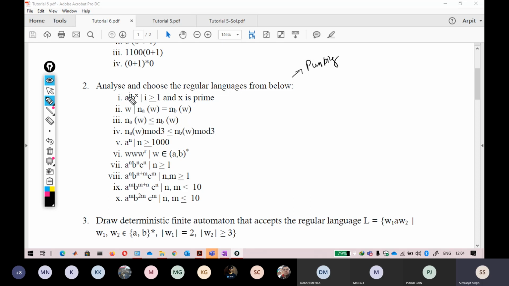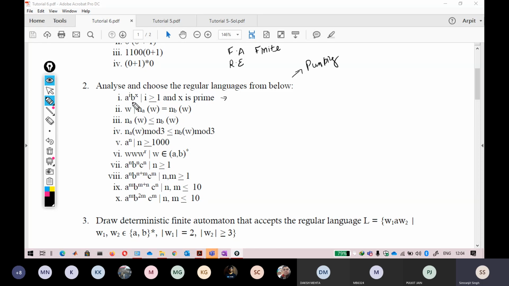What are the four rules? If you're able to derive a finite automata, if you're able to write a regular expression, if this is a finite language, I think the three rules are there, or the fourth one. Okay, so just follow these three rules. If I remember something I had told you, I will tell you. Now tell me whether the first one is a regular language or not.